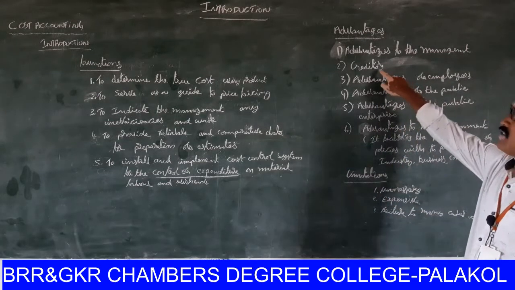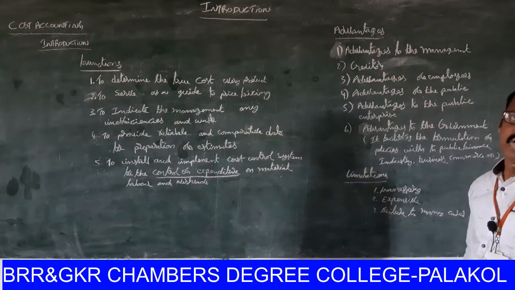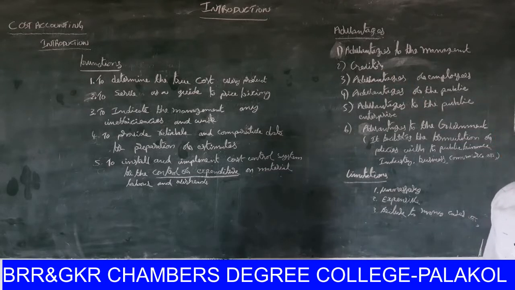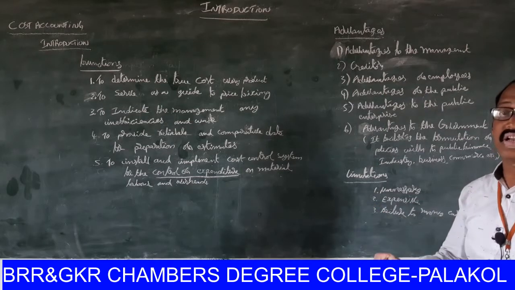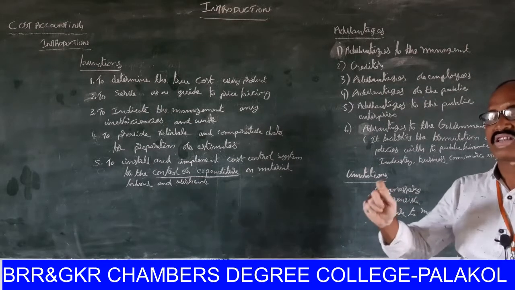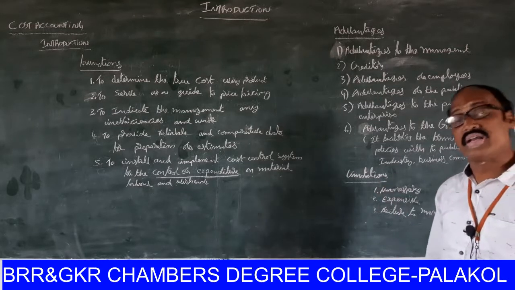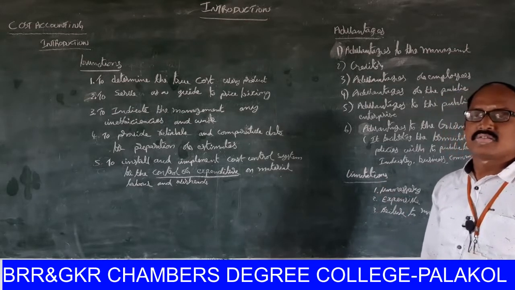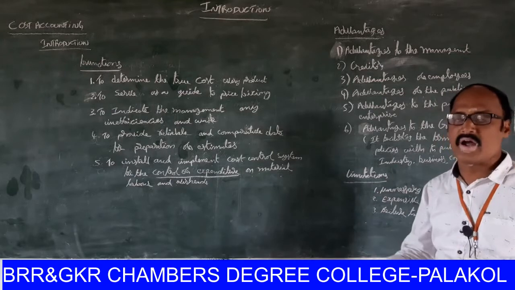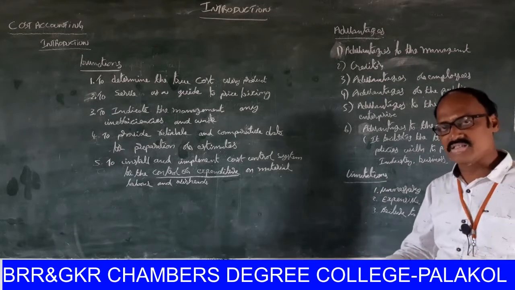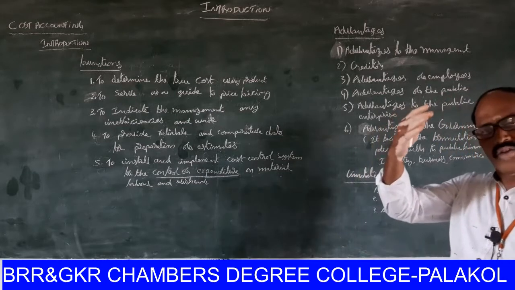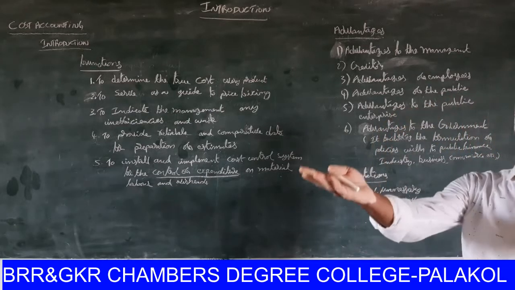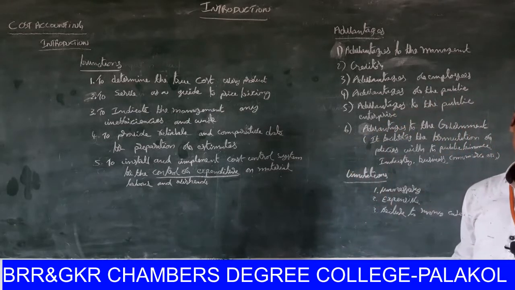Right? Next one, creditors. Cost accountancy provides information to the creditors about the organization's financial strength. Cost accountancy provides financial information to the creditors.